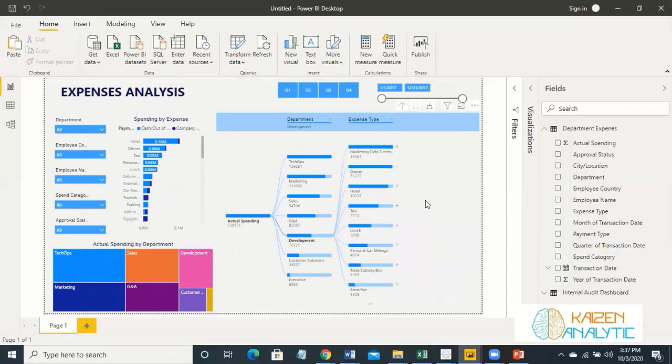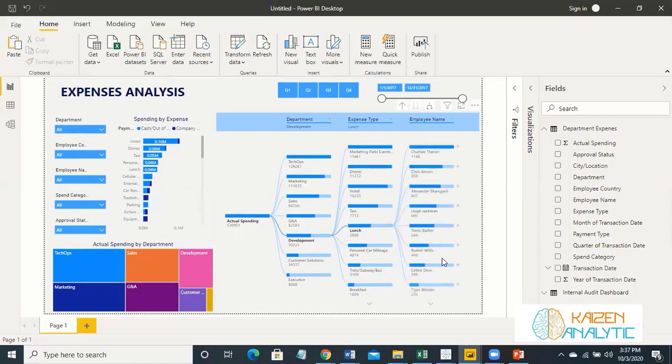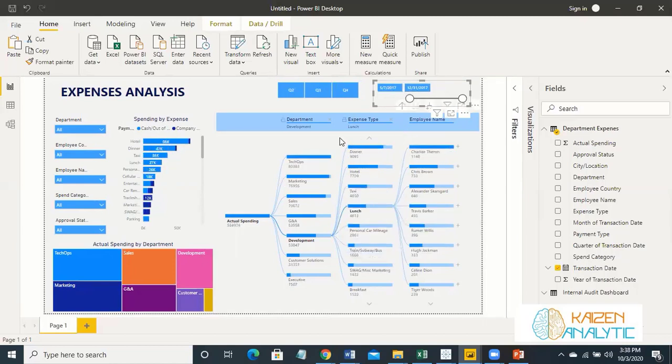So let's see which are the expense types which are on the higher side as far as the development department is concerned. So these are the expenses which are on the higher side. So let's see in this lunch, which are the employee names which are on the higher side. So these are the employee names which are on the higher side. You can analyze it with dates. So it will give the expenses for this period. The dashboard is interactive with each and every slicer.